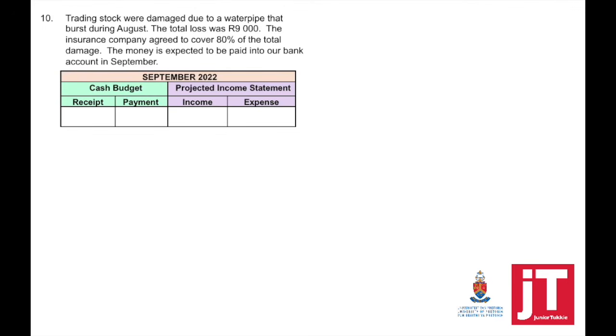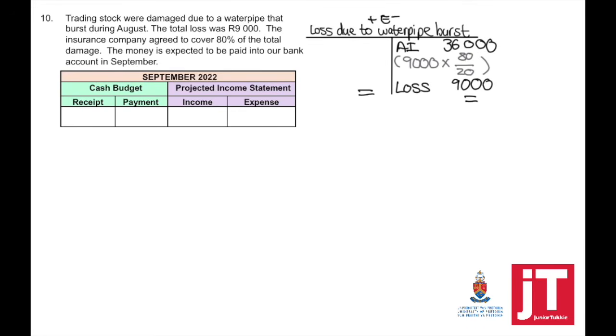Transaction 10. Trading stock were damaged due to water pipe that burst during August. The total loss was 9,000. The insurance company agreed to cover 80% of the total damage. The money is expected to be paid into our account in September. This means loss due to water pipe burst. We made a loss of 9,000, which was equal to 20%. Why? Because the insurance is going to pay out 80%. The total loss equals 100%.